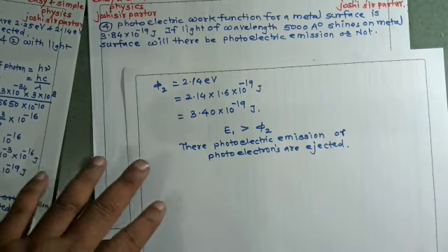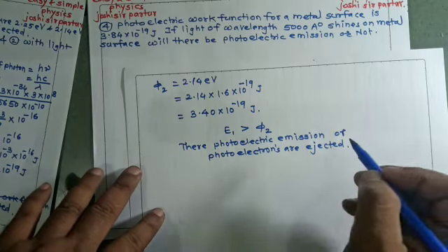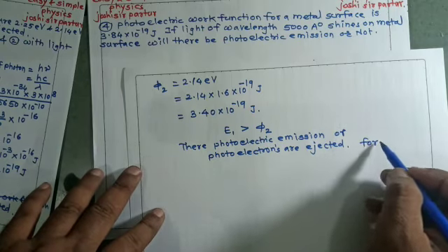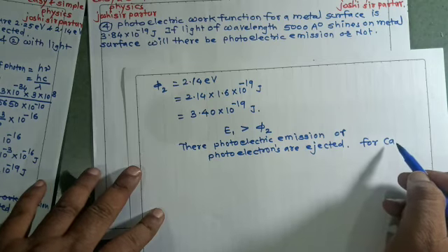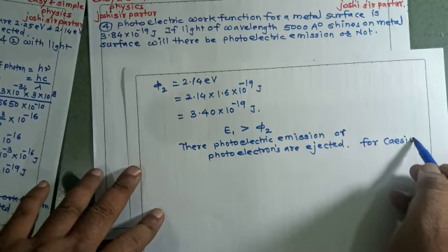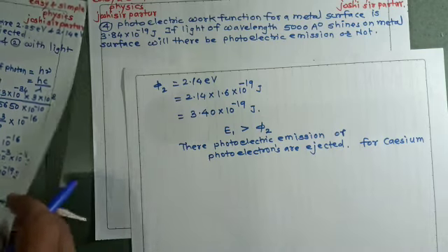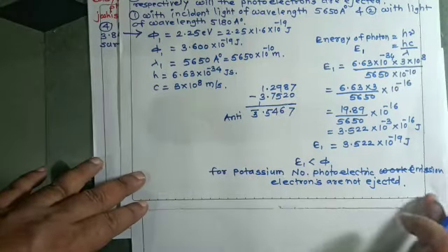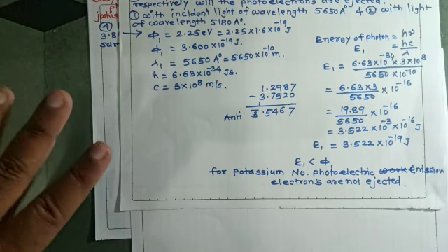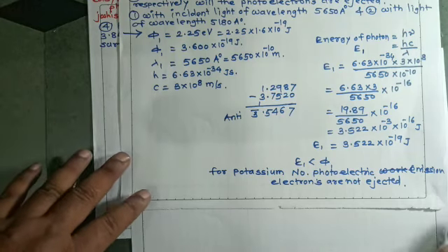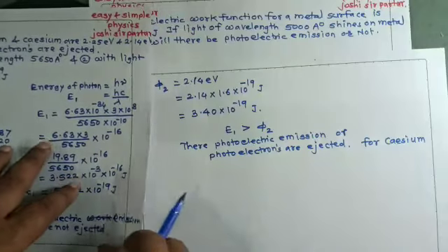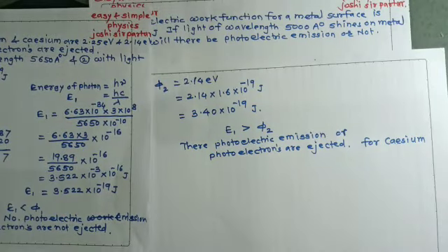Photoelectrons are ejected means photoelectric emission occurs for cesium, and for potassium no photoelectric emission is there. If such a question is asked, it carries about 4 marks, so your answer will be very important for writing. Some more problems are seen in the next video.